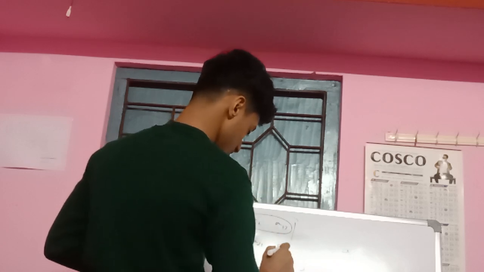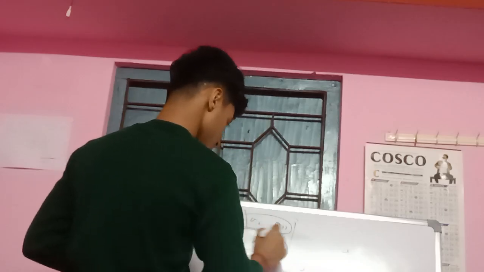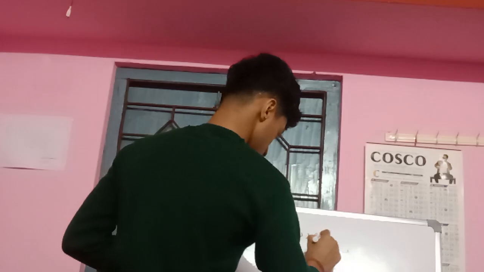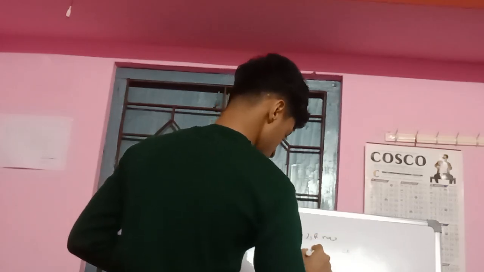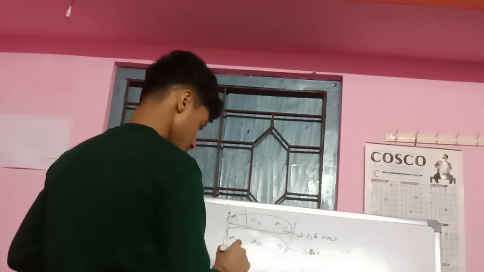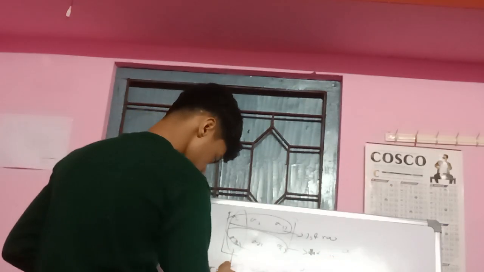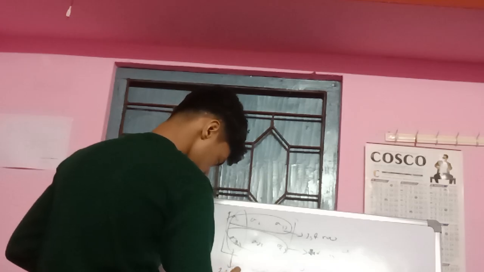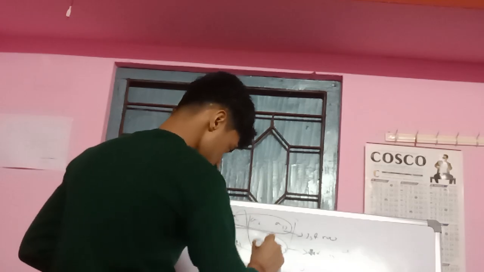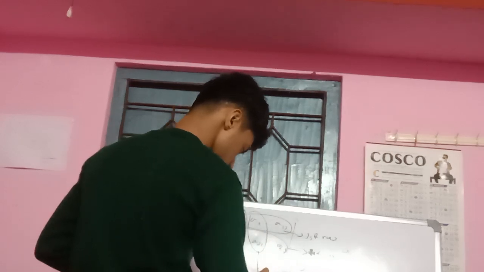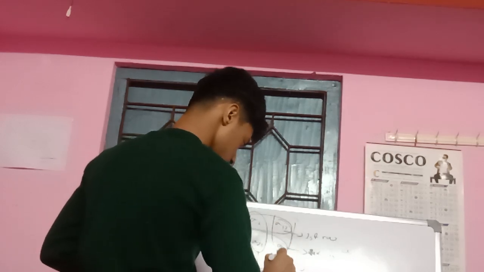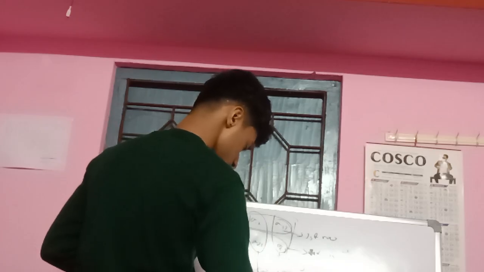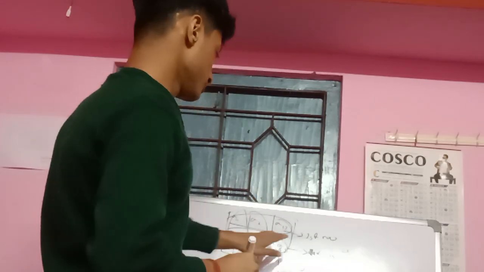For the third element, the row number is 2 again, and the column number is 3. This is the first row, this is the second row, and this is the first column, second column, third column. This is how you represent each individual element inside the matrix.